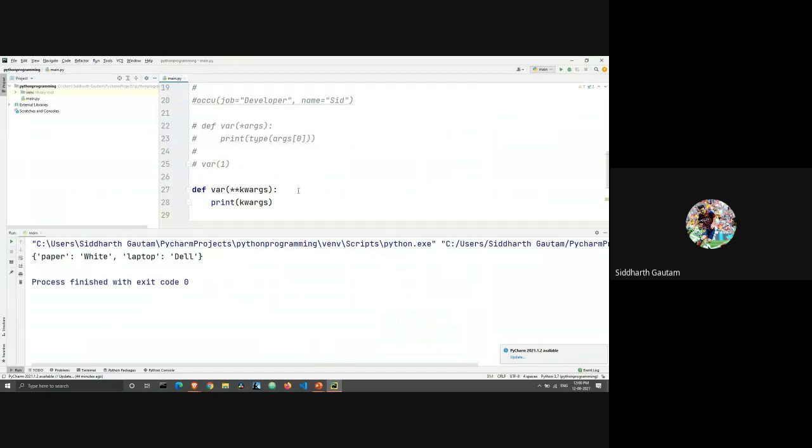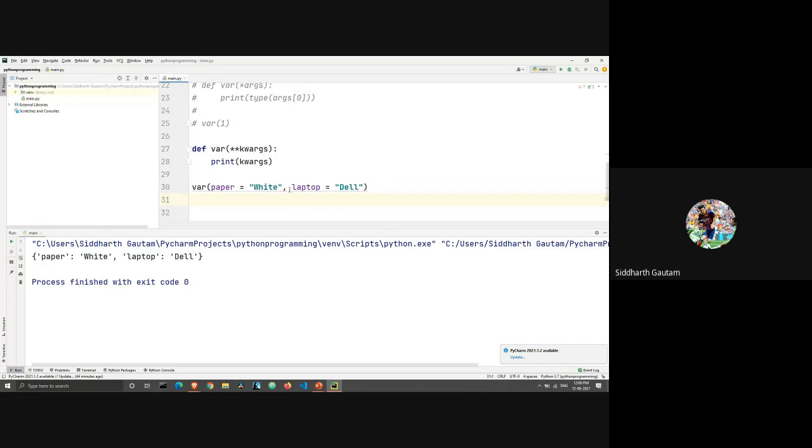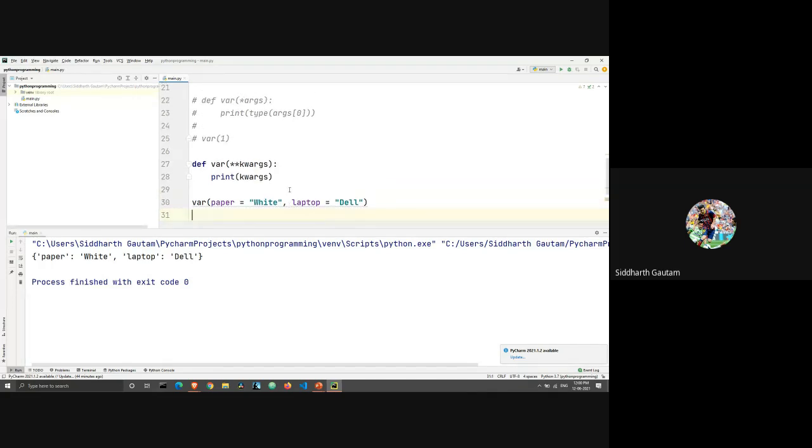So the basic function I will say is that when you type multiple values in ARGS, they are converted into a tuple. And when you enter multiple values in KWARGS, that's converted into a dictionary, right? So in your ARGS, as I told you, I will just uncomment this all. Here I can enter 1, 2, 3, 4, 5, 6. I can enter any number of values and this all will be converted into a tuple.